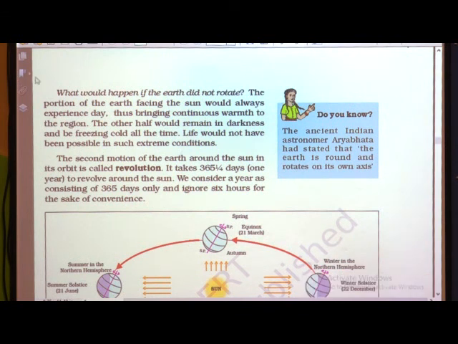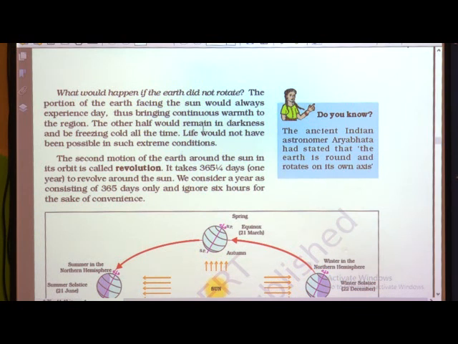Now just tell me, what would happen if the earth did not rotate? Yes, if the earth did not rotate, we would not have days and nights. The portion of the earth facing the sun would always experience day, bringing continuous warmth to that region, and the other half would remain in darkness and be freezing cold all the time. That is why life would not have been possible in such an extreme condition. So it is important that the earth should rotate.